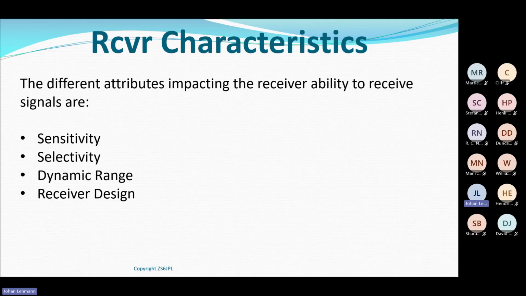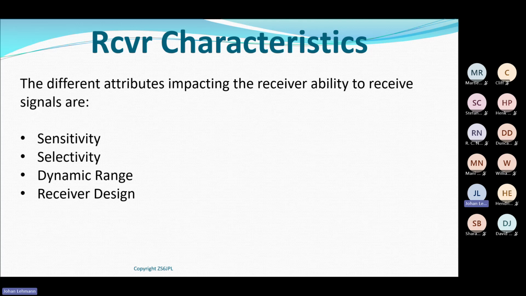It means there could be a 100 dB difference between the smallest signal, defined by sensitivity, and the strongest signal, which is going to saturate my receiver so that I won't be able to hear anything. So dynamic range is the difference between the strongest and the weakest signal my receiver can receive.